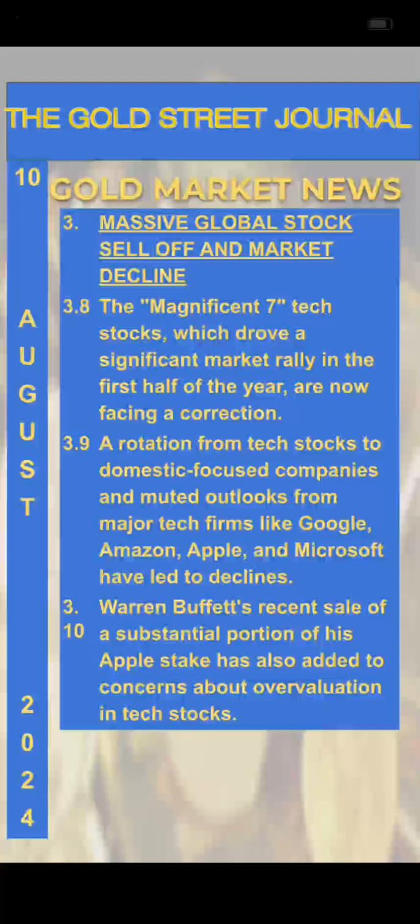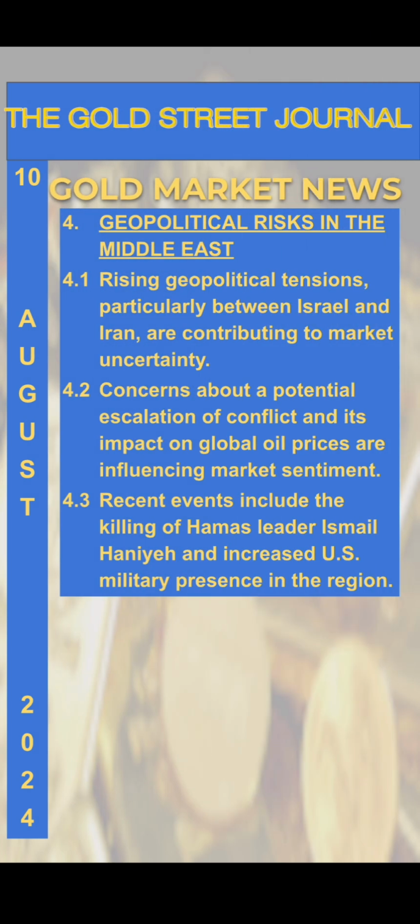The Magnificent Seven tech stocks, which drove a significant market rally in the first half of the year, are now facing a correction. A rotation from tech stocks to domestic-focused companies and muted outlooks from major tech firms like Google, Amazon, Apple, and Microsoft have led to declines. Warren Buffett's recent sale of a substantial portion of his Apple stake has also added to concerns about overvaluation in tech stocks. The recent geopolitical risks in the Middle East have influenced the gold price's trends.